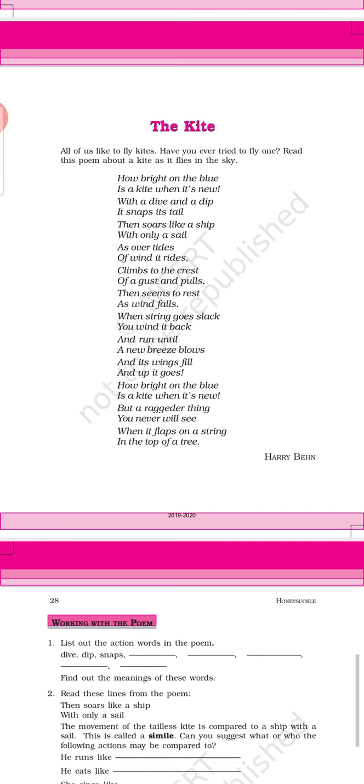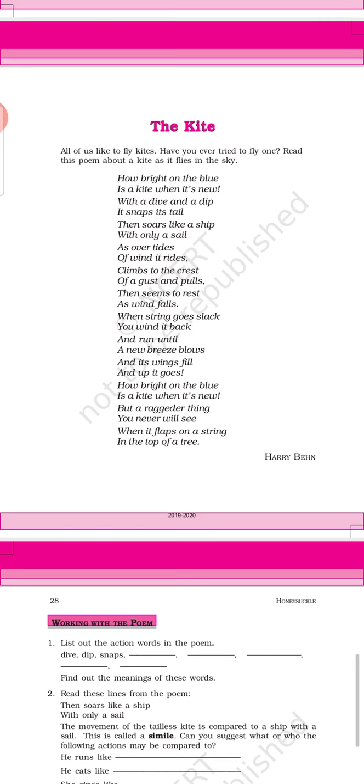All of us like to fly kites. Have you ever tried to fly one? Read this poem about a kite as it flies in the sky. I hope you all have flown a kite. If not, you must have seen your elder siblings flying a kite. It is one of the popular things in our country. You must have seen people flying kites on the occasion of Makar Sankranti. People love to fly kites on that day, and you can see the whole sky looks very colorful with different kinds of kites.